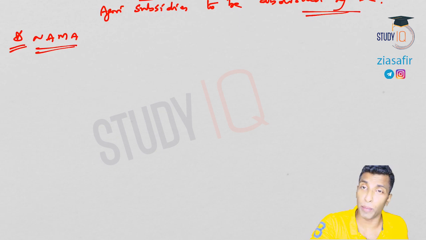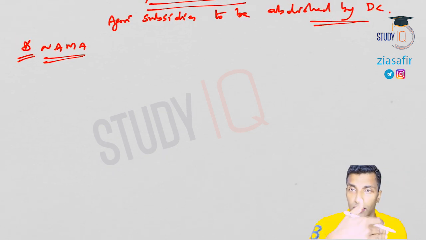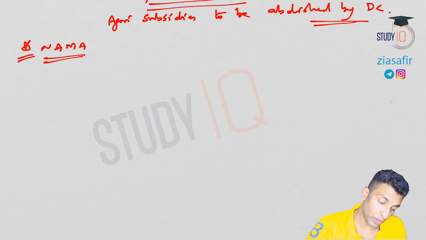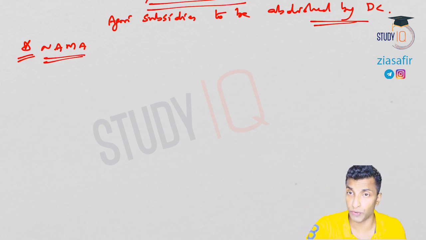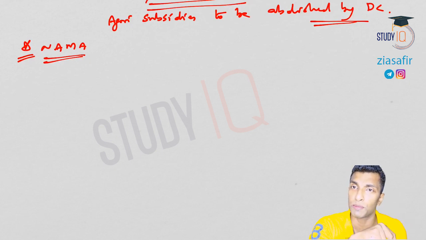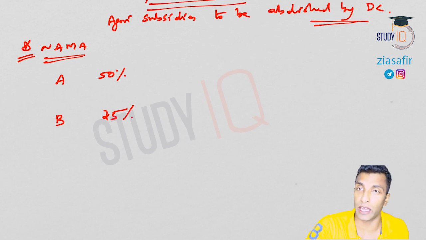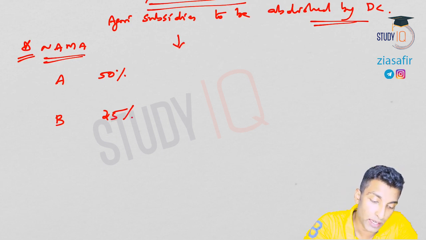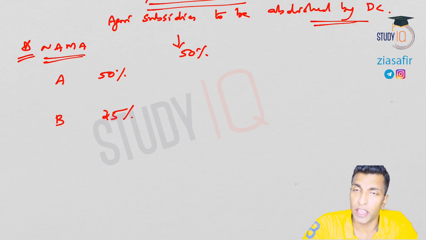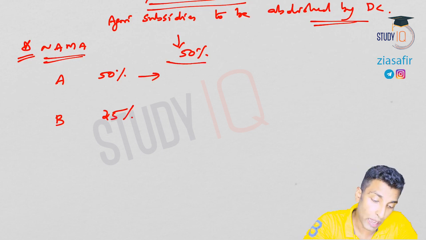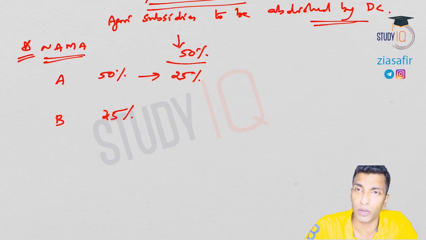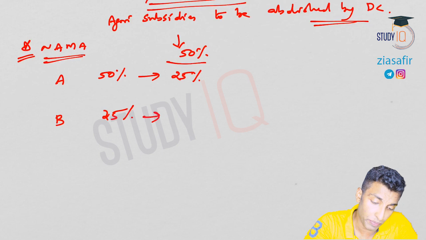Now next is NAMA, non-agriculture market access. We have discussed what NAMA is. These are related to non-agricultural items like petroleum products, etc. At that time I talked about the Swiss formula, right? What was the Swiss formula? Countries having larger tariffs will reduce at a larger rate, and smaller tariffs will reduce at a smaller rate. For example, country A and country B. Country A has a 50% tariff and country B, let's say, 25%. Now, there is one way of reducing: both reduce by 50%. If both reduce by 50%, this will become half, so the new tariff will become 25%. This will also become half, let's say 12.5.